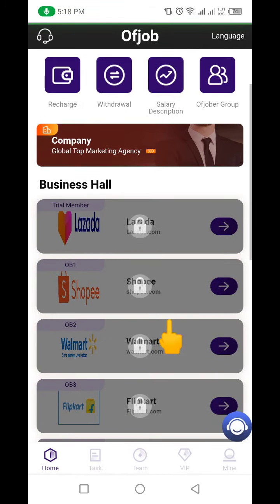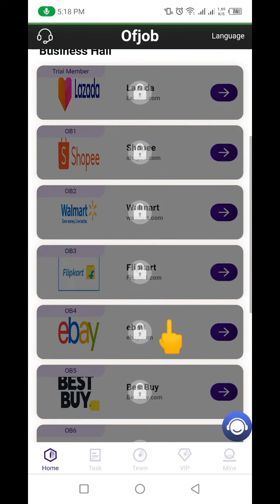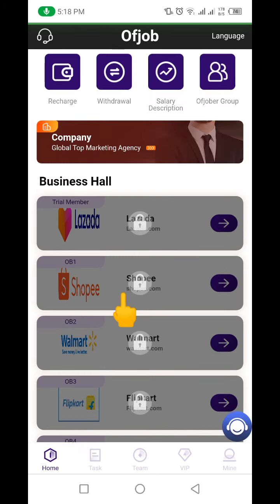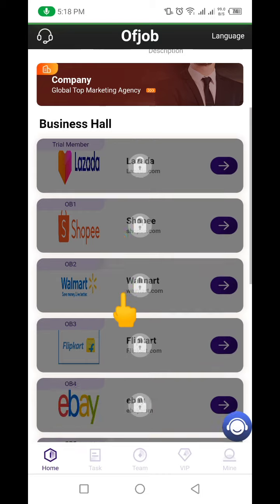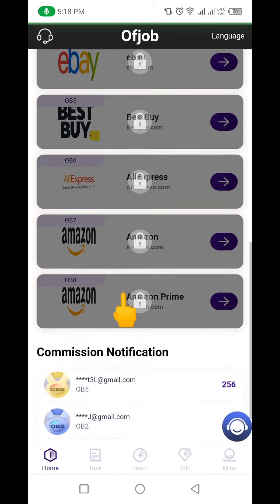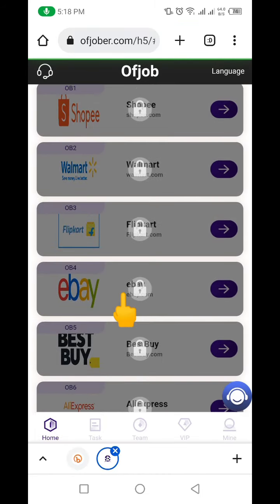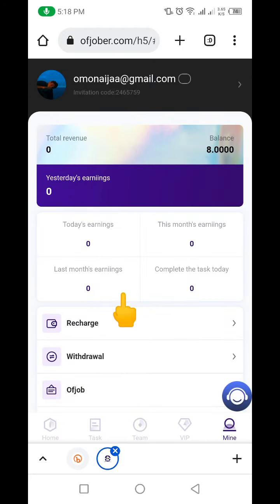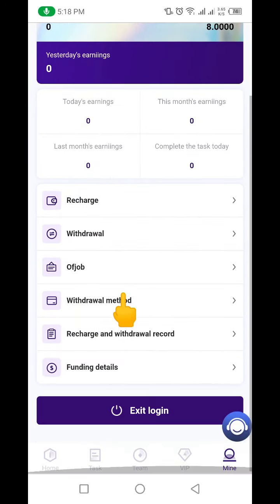You can see these are the minor tasks that you can perform to begin to make money right from 6%. I'm going to be showing you all that: how you can make your deposit, how you can make your withdrawal, and how much you can make every day. But first and foremost, let me quickly show you how you can register on this platform.